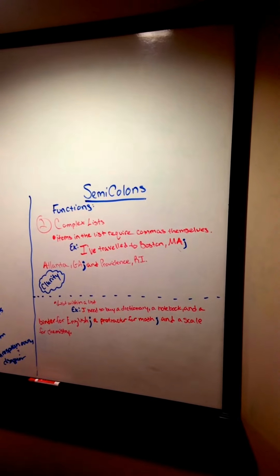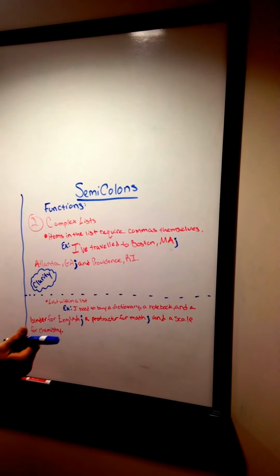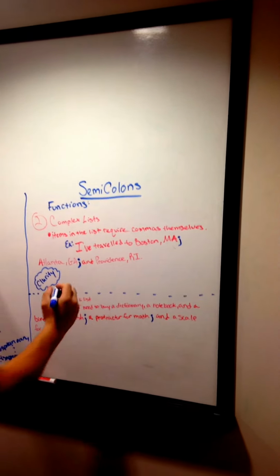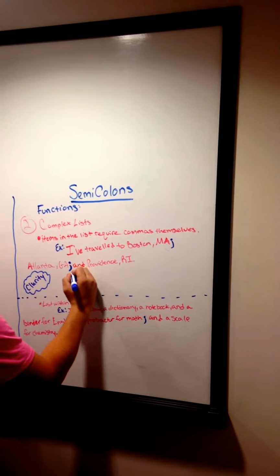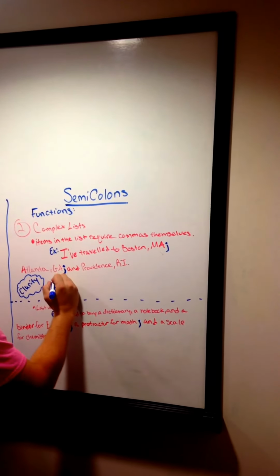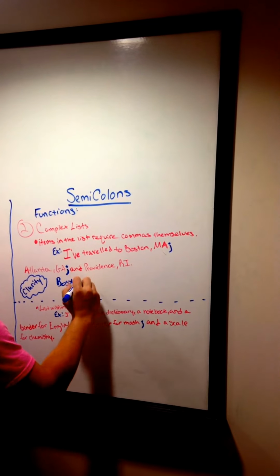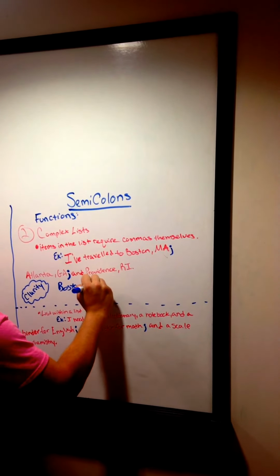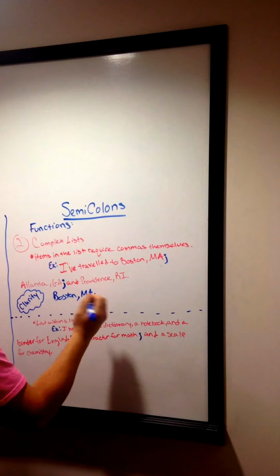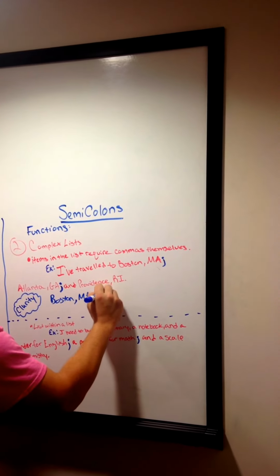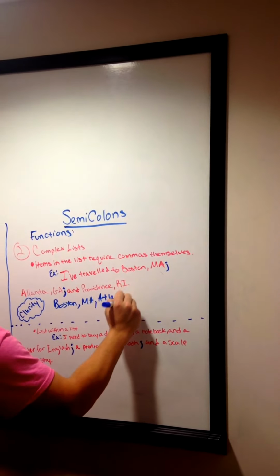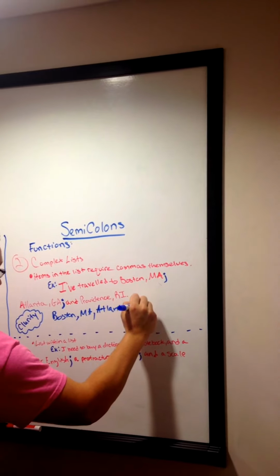Without the semicolons, the sentence would have to be read, I've traveled to Boston, Mass., Atlanta, Georgia, and Providence, Rhode Island, but written like this: Boston, comma, Mass. And then you'd have to have another comma, Atlanta, Georgia, comma, Georgia.